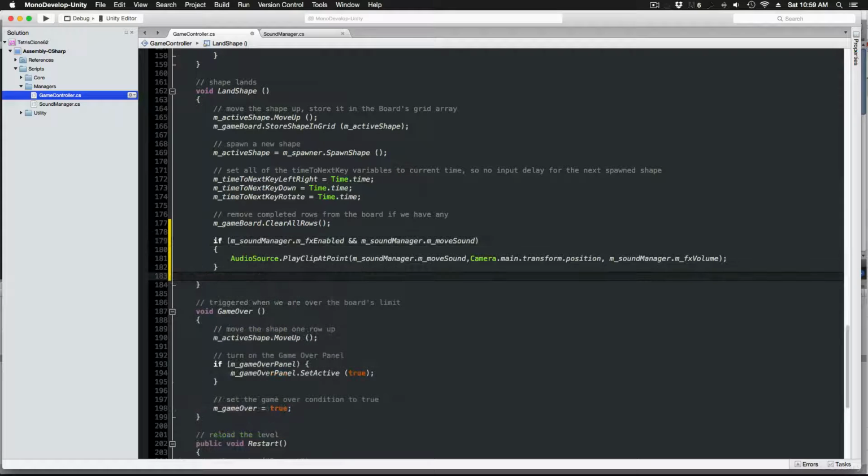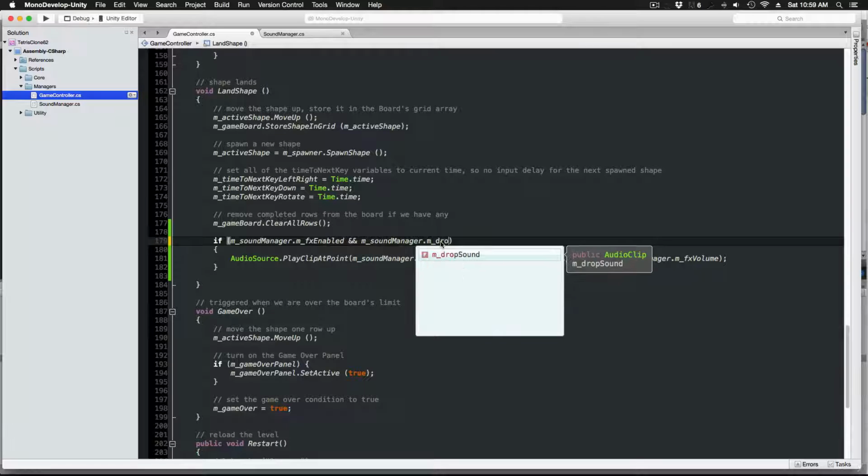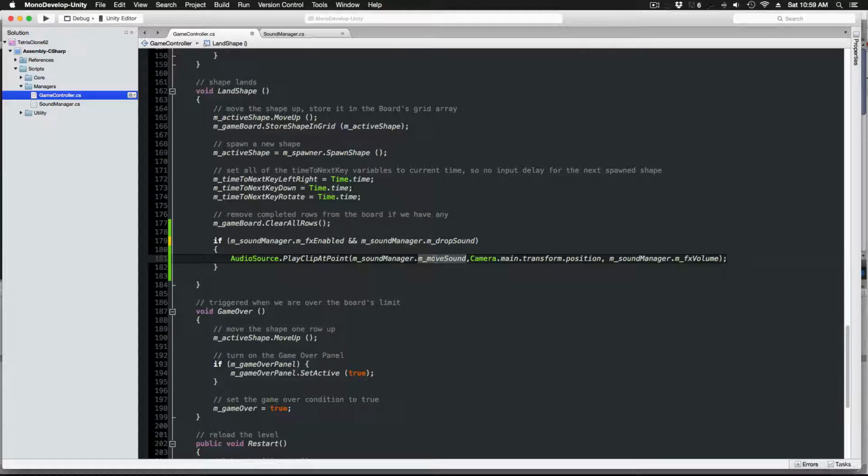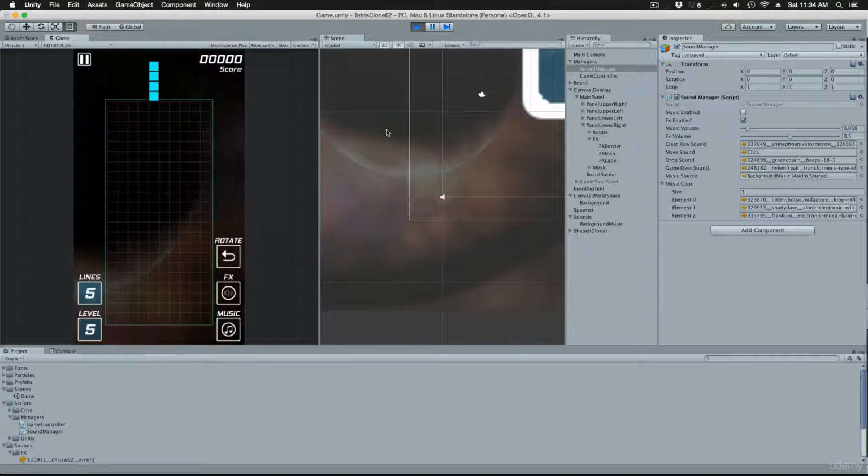So basically we'll just check to see the sound manager's effects enabled and our drop sound exists. Then audio source, play clip at point. We'll use the sound manager's drop sound and we'll instantiate the sound at the camera's position. And then we will use the volume setting from the sound manager. Okay, so if we save that and we press play, then we get a satisfying squelch when you drop the shape. That sounds a lot more interactive now.